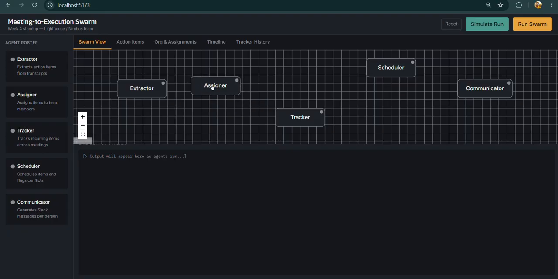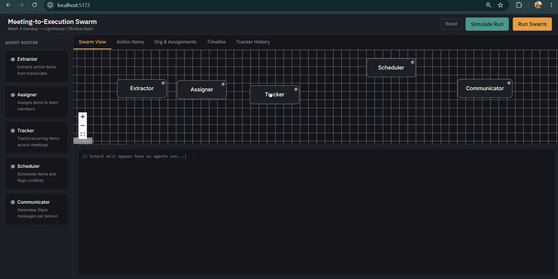So this is one of the strongest agents and one of the most crucial parts of this project. As I mentioned, it does not just randomly assign the task. It first goes through a filter process to decide who to assign this particular task to, and then prioritizes the employee to assign the task to.